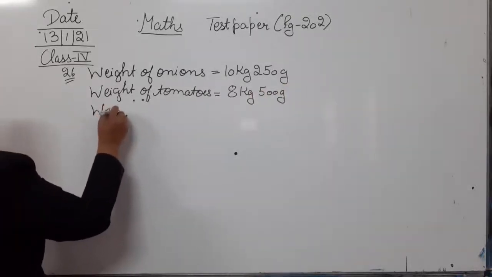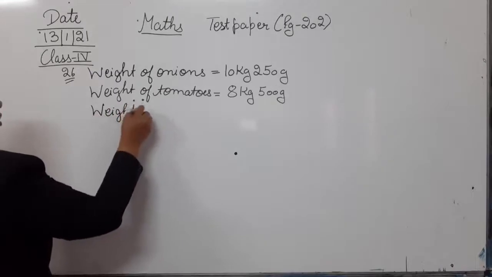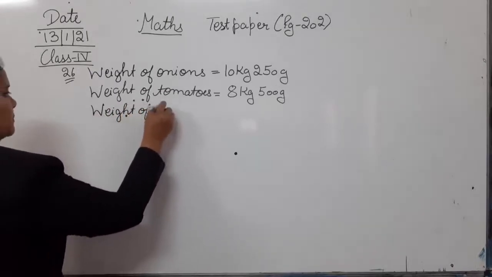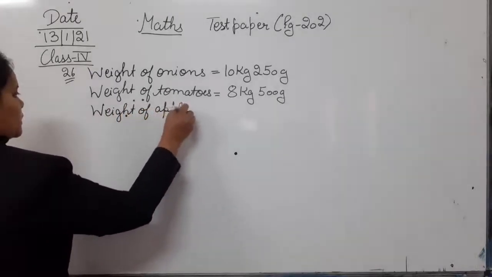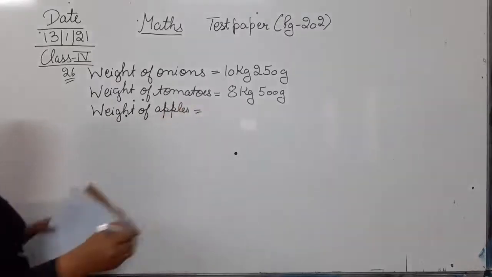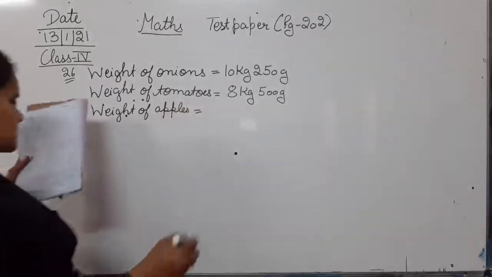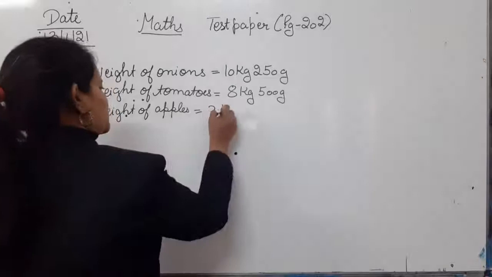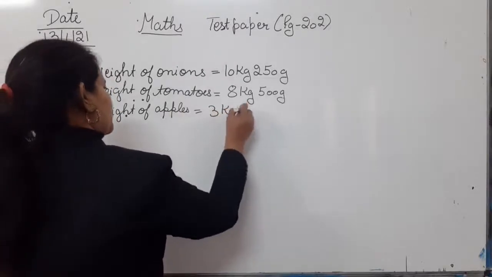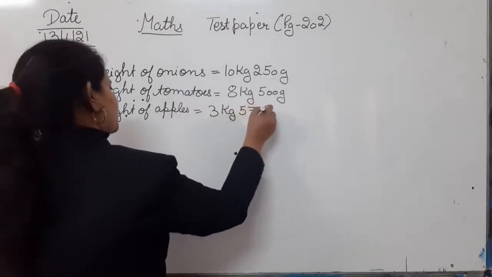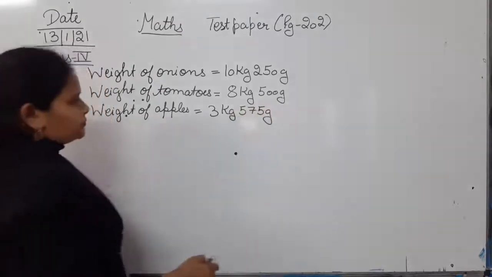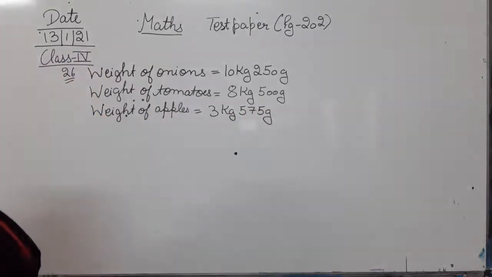Weight of apples is 3 kg 575 gram. So these are the weights of 3 different fruits and vegetables that she bought.